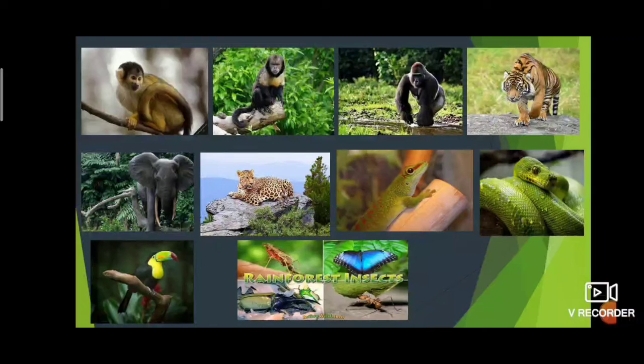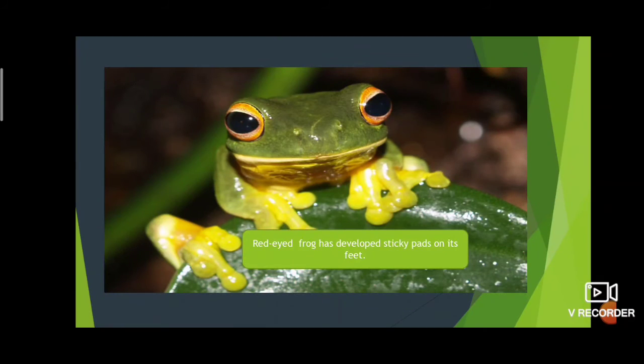Then let us discuss the adaptation of animals to a hot, humid climate. As the numbers are large, there is intense competition for food and shelter. Many animals are adapted to living on the trees, right? We know that many animals live in the trees because there is heavy competition for food and shelter. So they are living in trees.